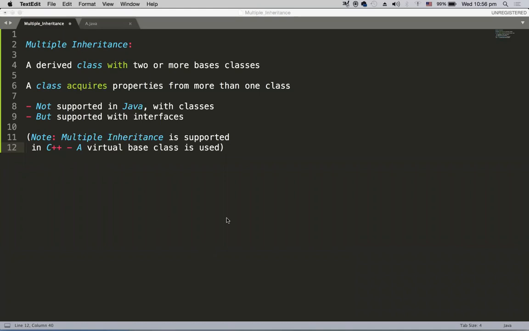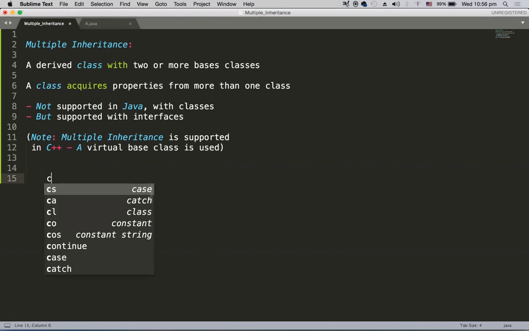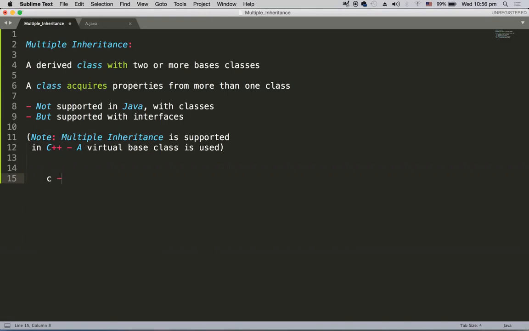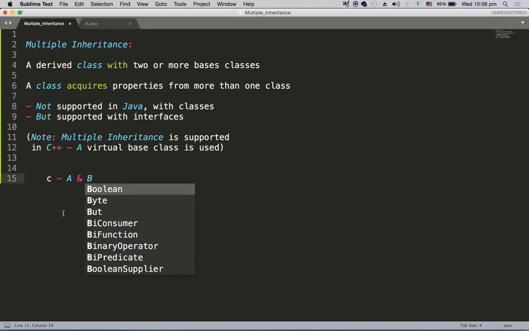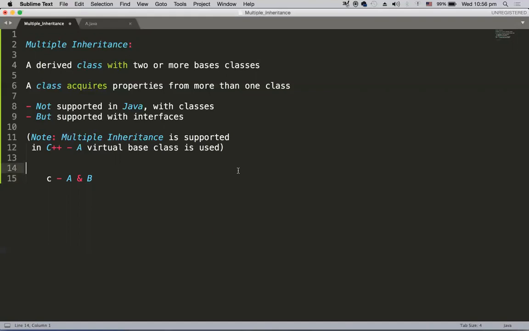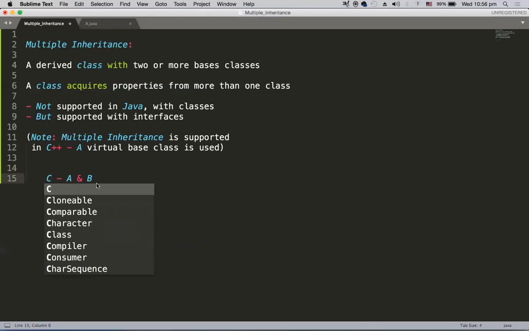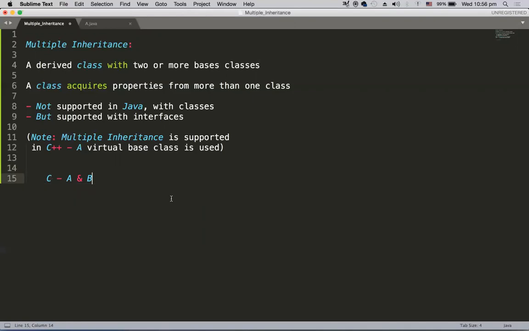A derived class with two or more base classes. As an example, I have some derived class called C, which has two parents, A and B. That means C is acquiring from class A and class B as well. So a class acquires properties from more than one class. Okay, that is multiple inheritance.